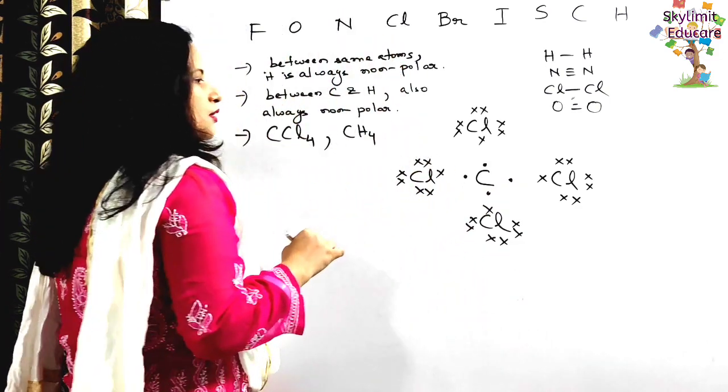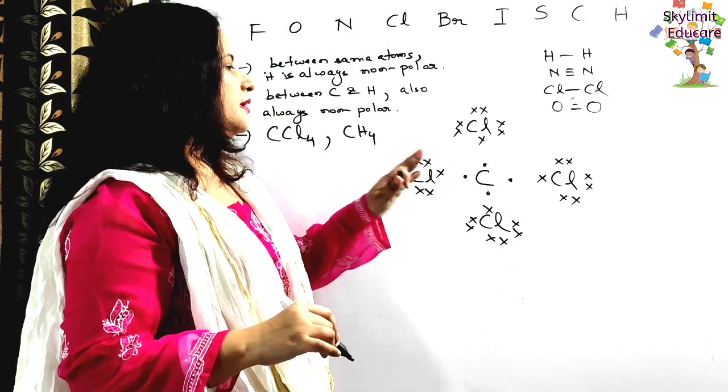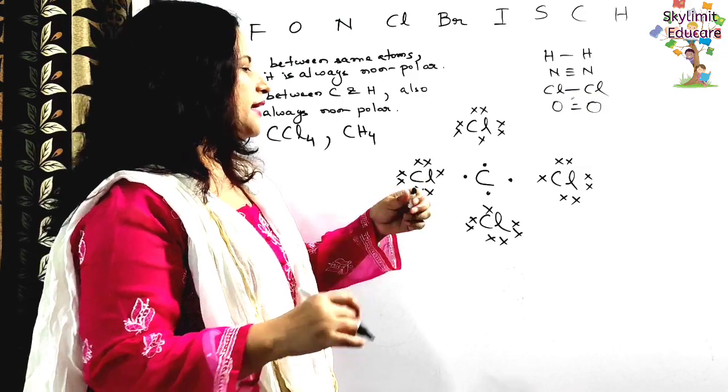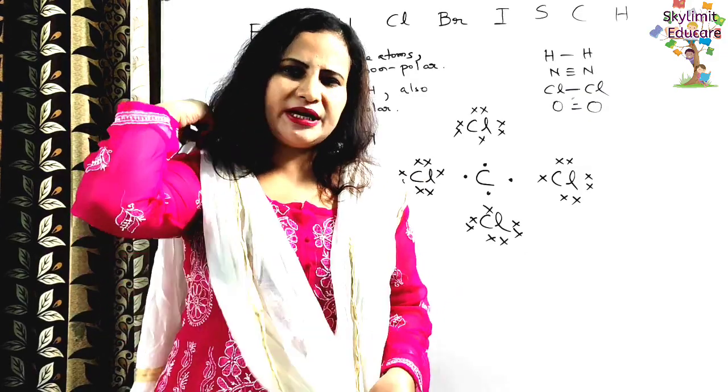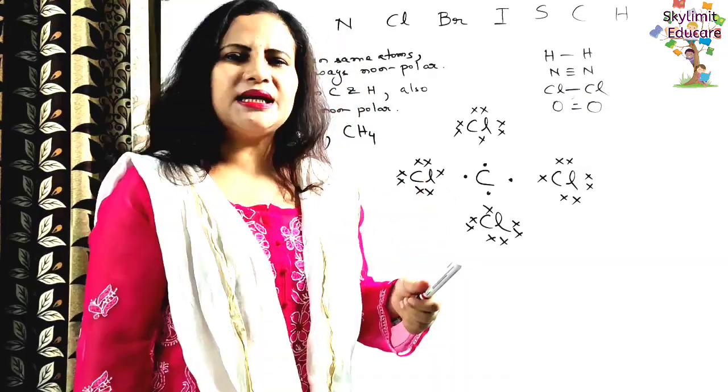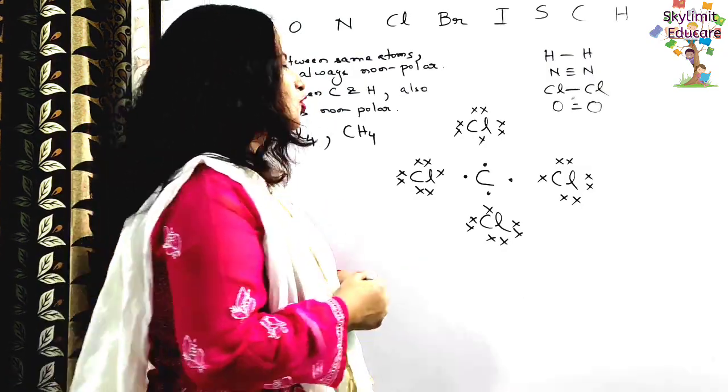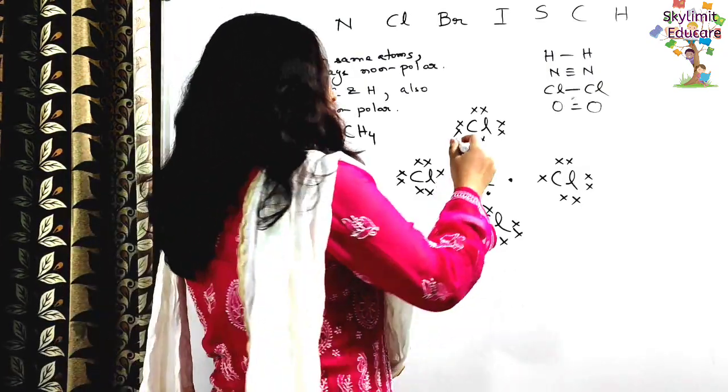So carbon enters into chemical bonding because it needs 4 more electrons, and each chlorine needs one more electron to fulfill the octet rule. So they enter into chemical combination.